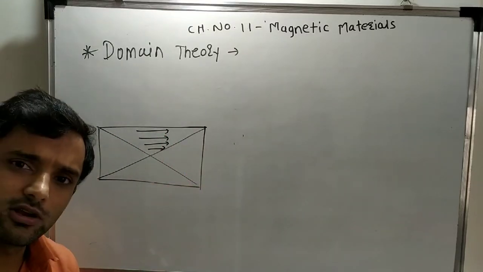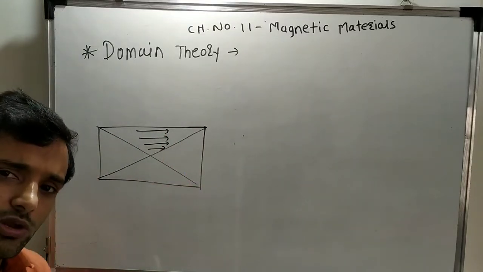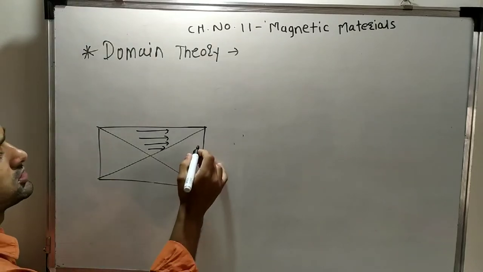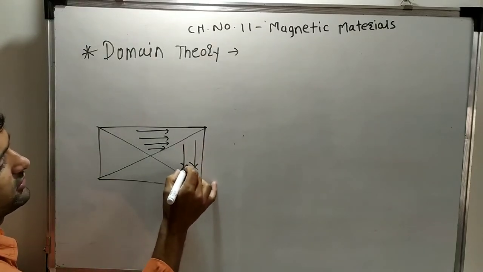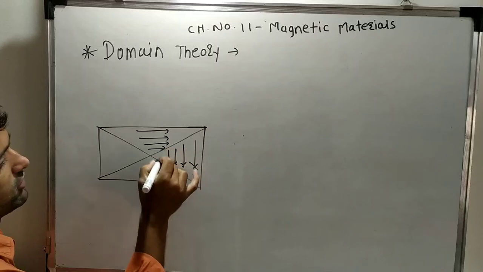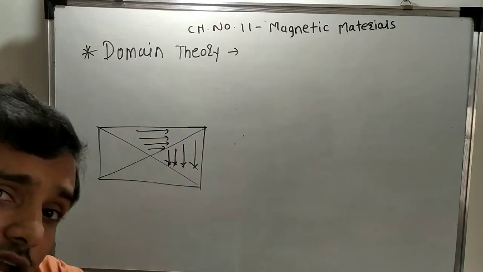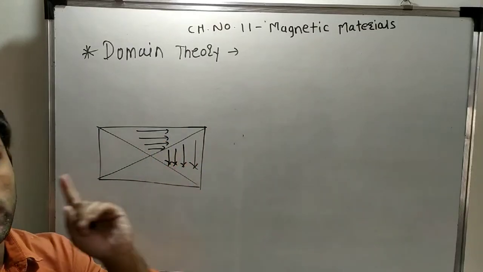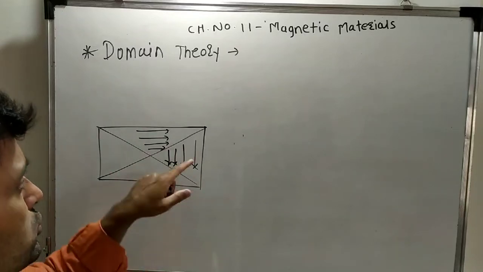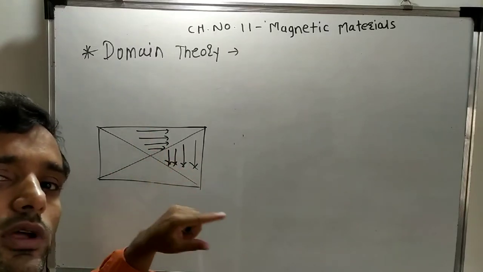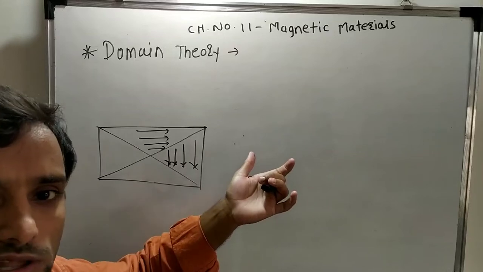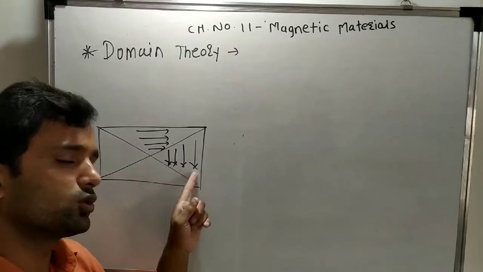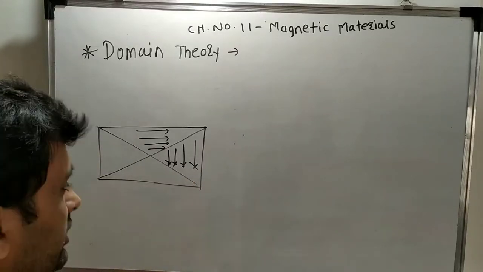But if you look at the neighboring domain, the alignment may be different from the first domain, but all dipoles present in one domain are aligned in one direction. So in the adjacent or neighboring domain, the dipoles may be aligned in a different direction, but in one domain they align in only one direction.